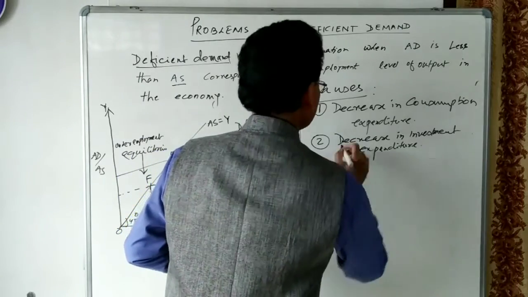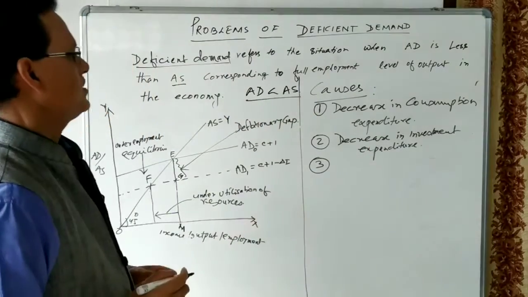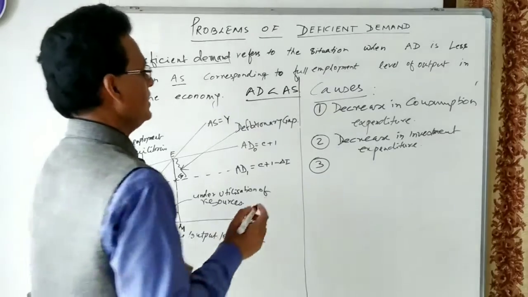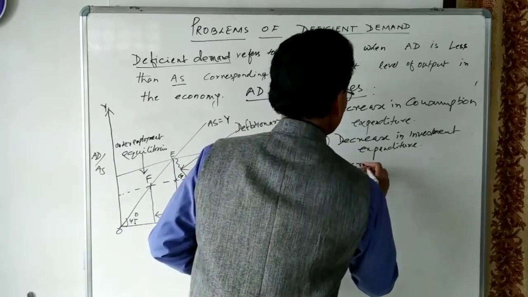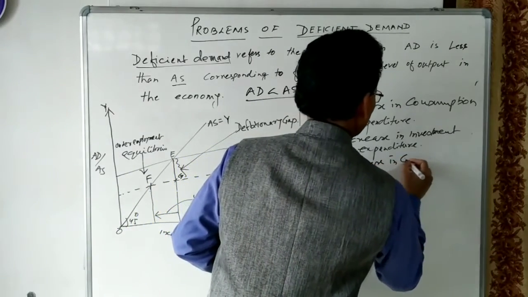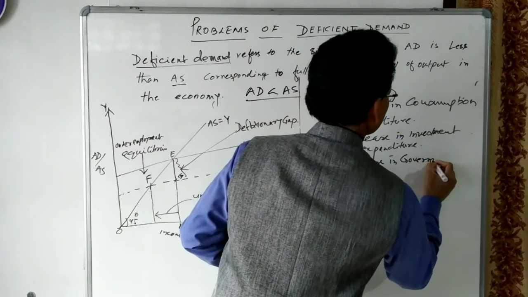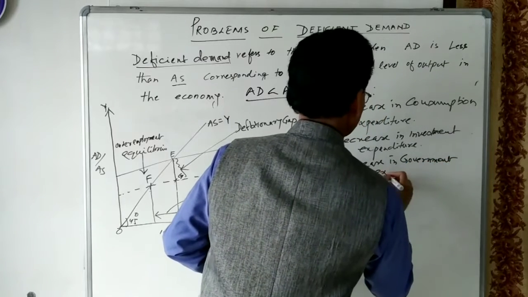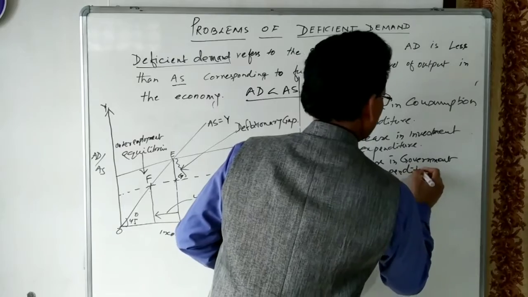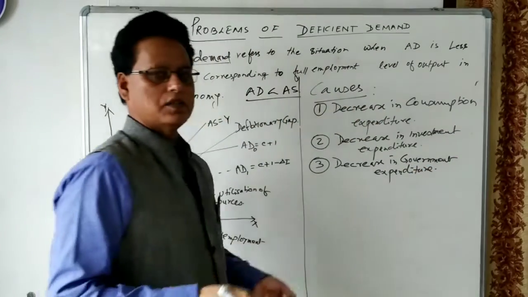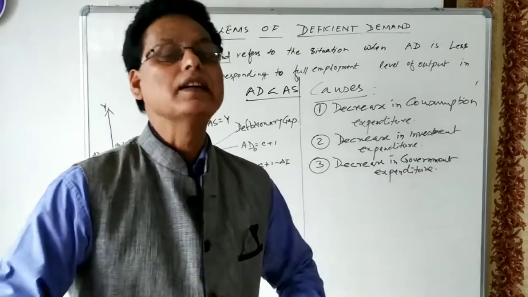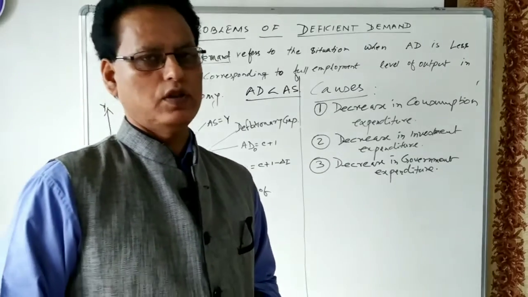So this is the second cause: decrease in investment expenditure. Decrease in government expenditure also. We know government expenditure increases the level of income of the people in the economy.